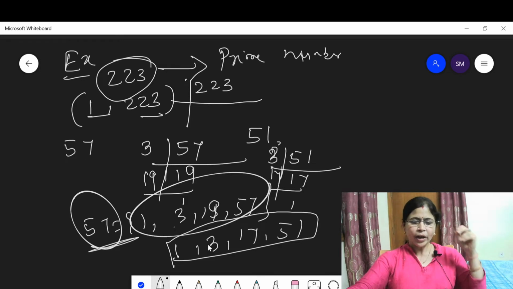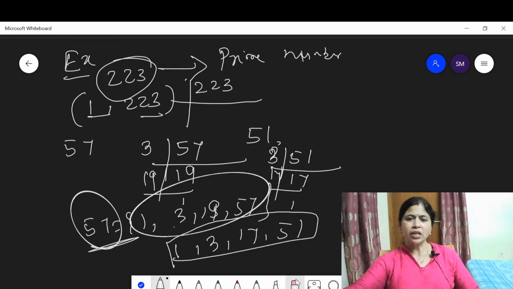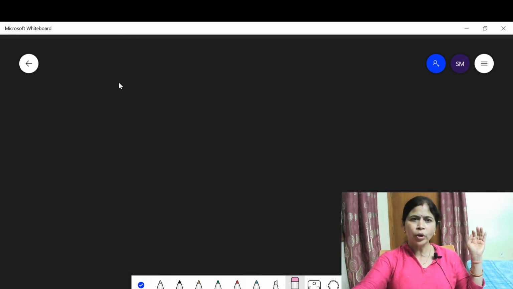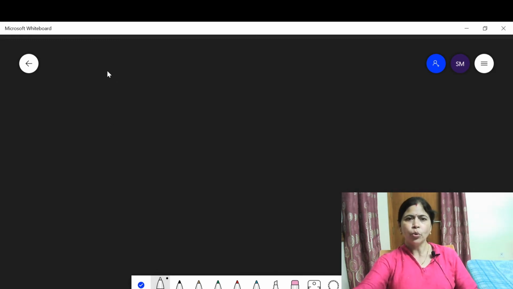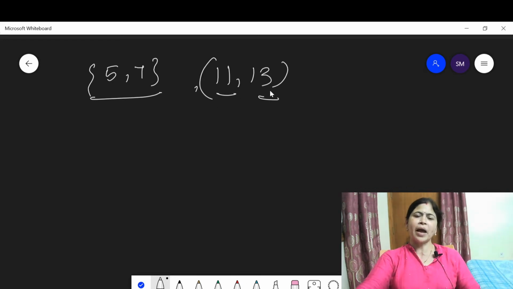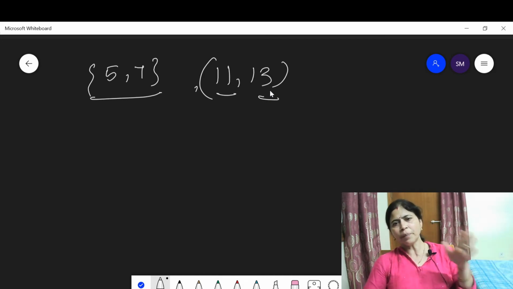Now let us discuss what we mean by twin primes. Prime numbers whose difference is only 2 are called twin primes. Consecutive prime numbers are called twin primes. Suppose 5 and 7. 5 and 7 are twin primes, which means their difference is 2. 5 and 7 are called a twin prime pair. Then 11 and 13 are twin primes. They both are prime and their difference is 2.